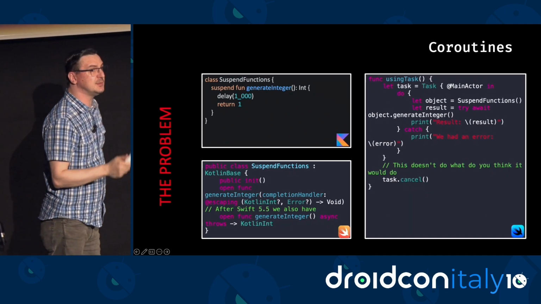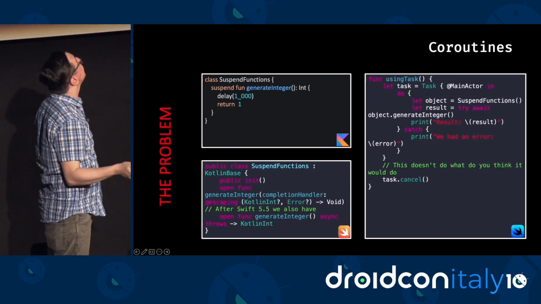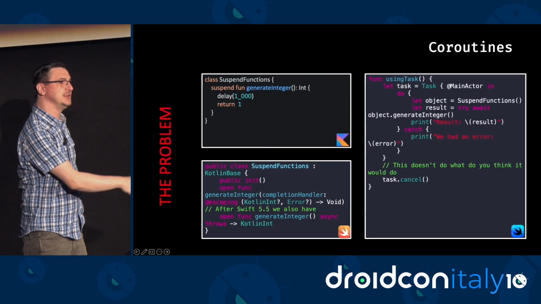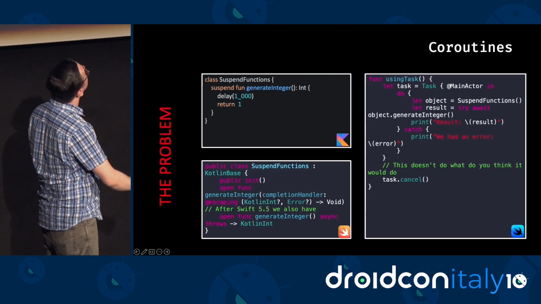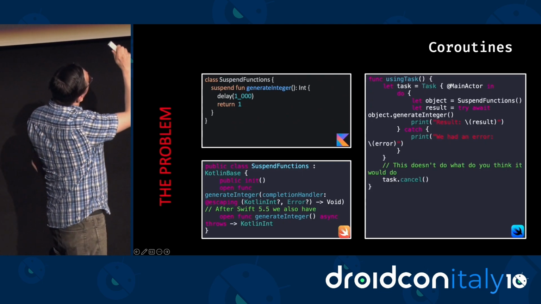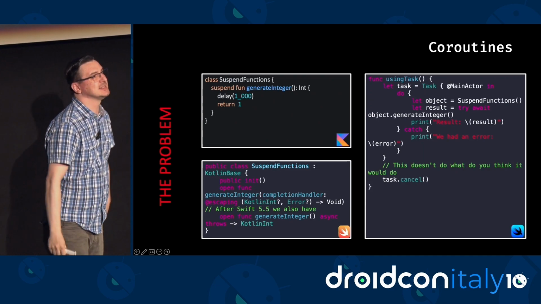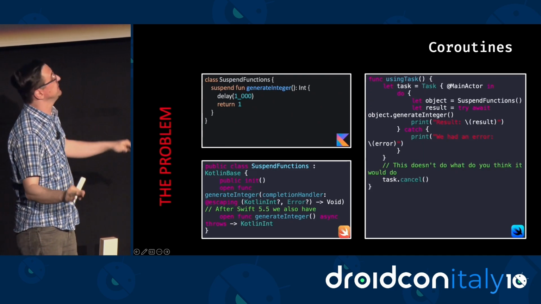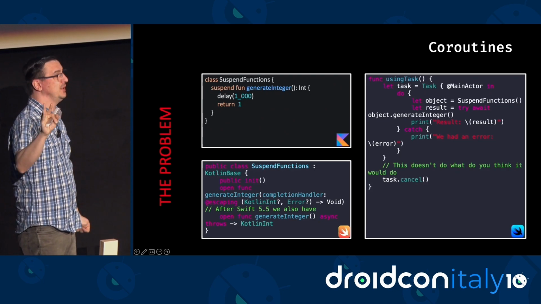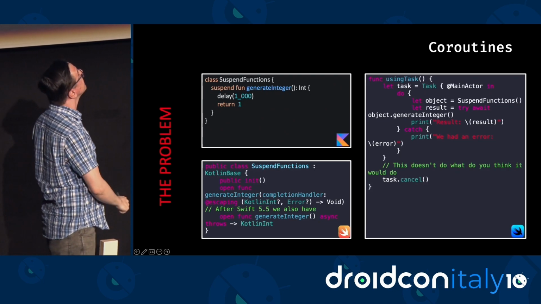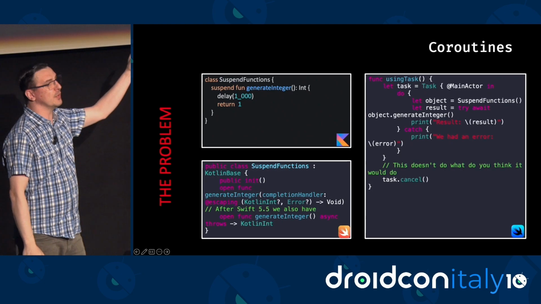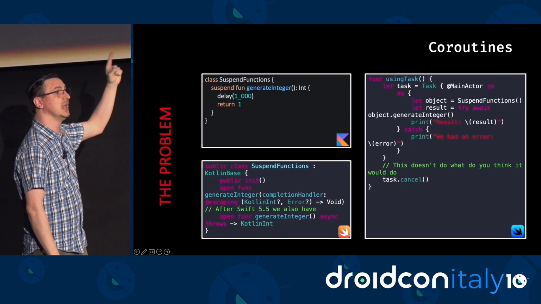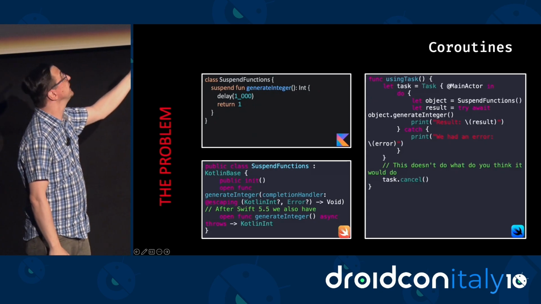It's pretty similar to using coroutines in Kotlin, right? We have to create a task, pretty similar to creating a coroutine scope, a job in Kotlin. We can set this main actor, which is kind of, but not exactly the same thing as setting the main dispatcher. If I say they're the same thing, I know that some Swift developers will be pretty mad at me. It's not the same thing. You have to use this await keyword to call the async function, which is pretty similar to us using launch and await to call a suspend function.